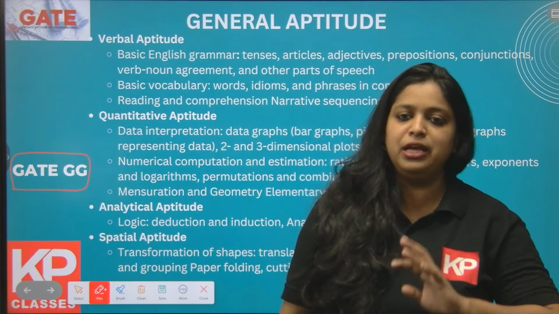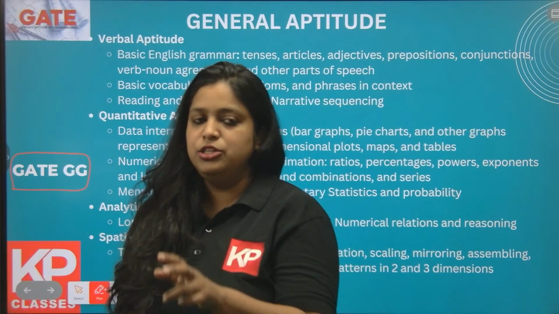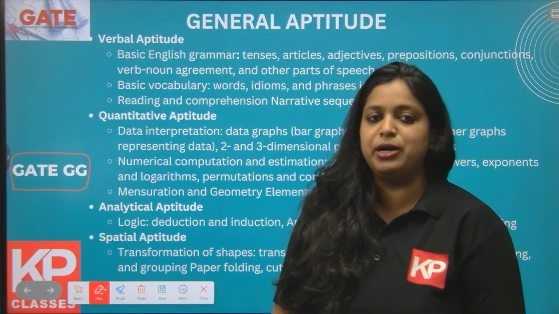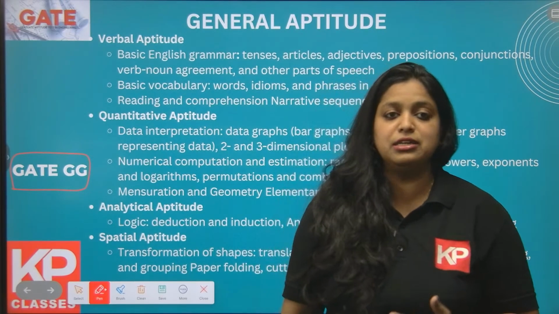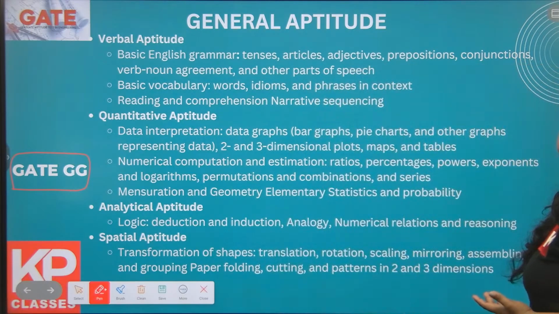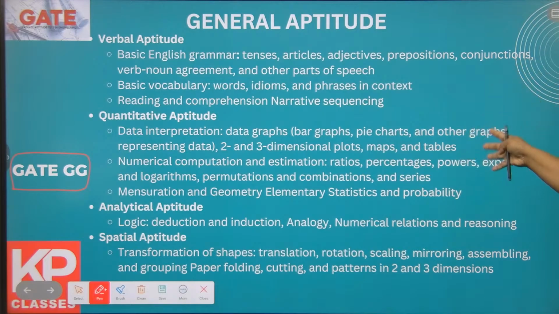Then comes the Part B compulsory section for every geophysics and geology student. Then comes Section 1 of Part B, the geology student section. So this is the entire syllabus of general aptitude. You can pause and take a screenshot or write it down. Simply, we can divide the general aptitude section into four: verbal aptitude, quantitative aptitude, analytical aptitude and spatial aptitude.